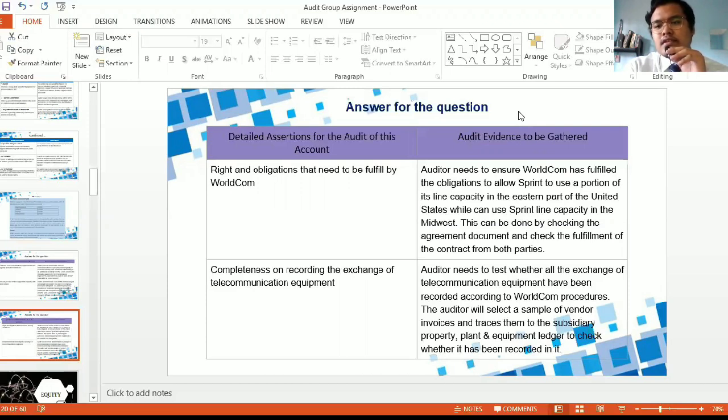The auditor can also get external confirmation from the vendor to ensure that the amount in the invoice is right and the transaction exists, so that it will be more reliable to compare to the property, plant and equipment ledger to check whether it has been recorded or not.